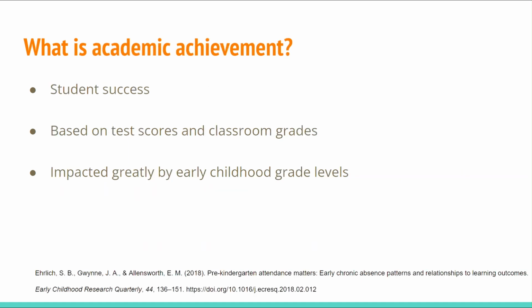Academic achievement is the level of success that a student is able to achieve. This is based on classroom grades and standardized test scores. According to research, a child's academic achievement is directly impacted by the quality of instruction they receive in pre-K through third grade.